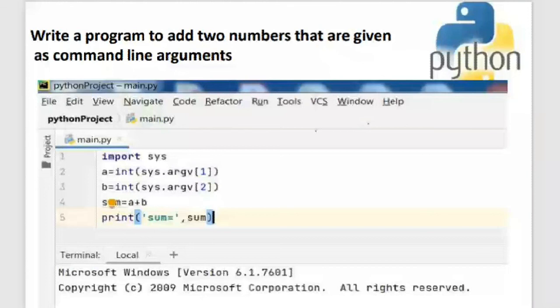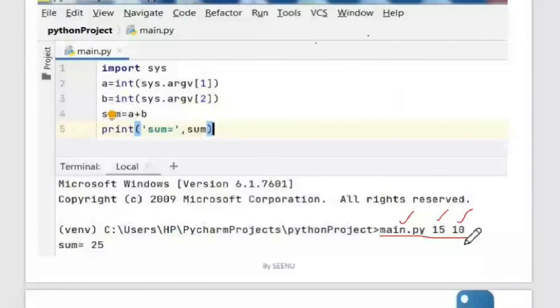Now the concept wherein I want to write a program to add two numbers that are given as command line arguments. I think you know it because you have the command during the execution process itself. I am sending 15 and 10 into the program.